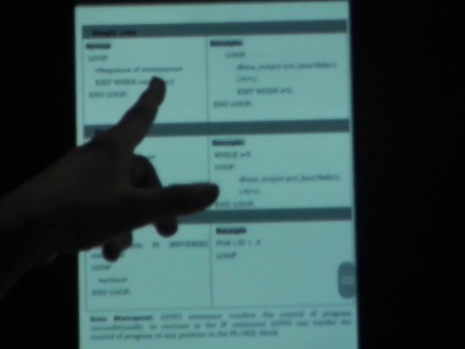According to the condition, the sequence of statements is executed, then the loop will be terminated. In my example I have taken a loop with DBMS_OUTPUT.PUT_LINE printing Hello 5 times, so I exit when I is greater than 5. The while loop takes a while condition. What is the difference here? This one is like do while, an exit condition looping statement, and this is the entry condition looping statement.